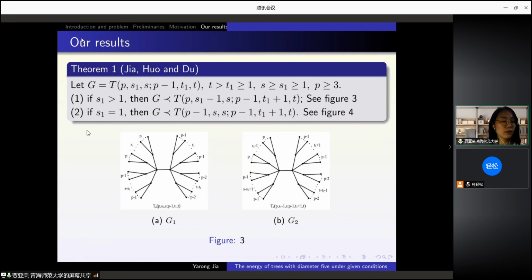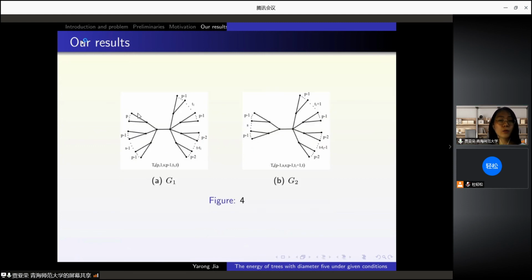In one situation, take a vertex of p on the left and place it to p on the right. Then G1 quasi-order is less than G2. The second situation is the same reason. This is a picture.